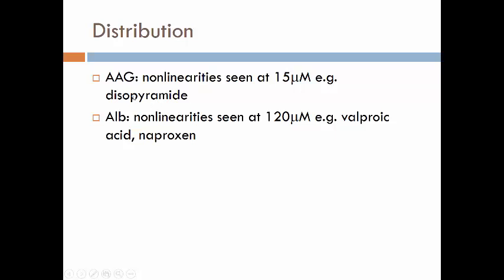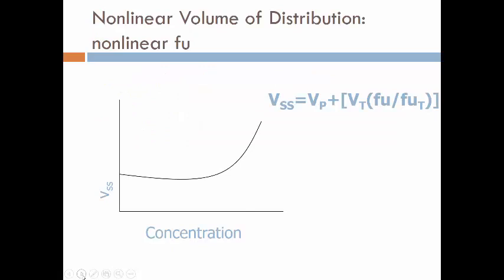We see nonlinearities with a drug called disopyramide, which is an antiarrhythmic, 1C antiarrhythmic, I think, no, 1A, I'm sorry, class antiarrhythmic. And you also can see albumin overwhelmed by valproic acid in the therapeutic range, all of these in the therapeutic range, and naproxen is another example of that.